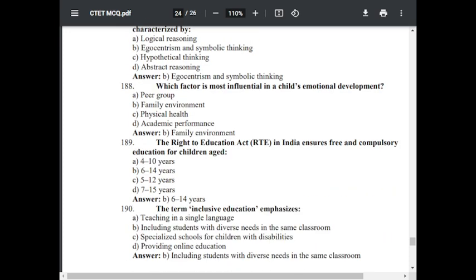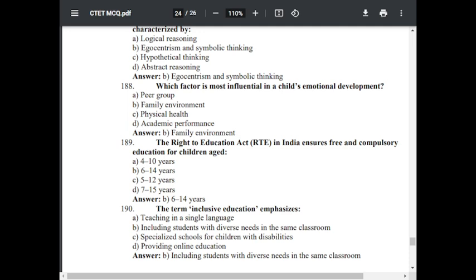Question number 189. The Right to Education Act in India ensures free and compulsory education for children aged. Option A 4 to 10 years, option B 6 to 14 years, option C 5 to 12 years, option D 7 to 15 years. The correct answer is B, 6 to 14 years.